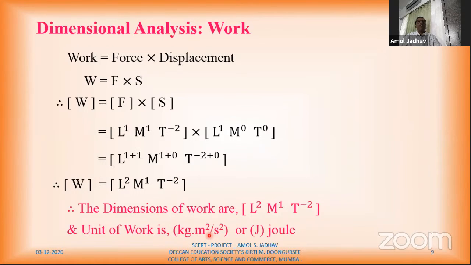So we can write this as kilogram meter square per second square, or kilogram meter square second raised to minus 2, which is known as joule. The unit of work is also known as joule. Okay, so up to this, I have covered some important derived quantities to find dimensions.